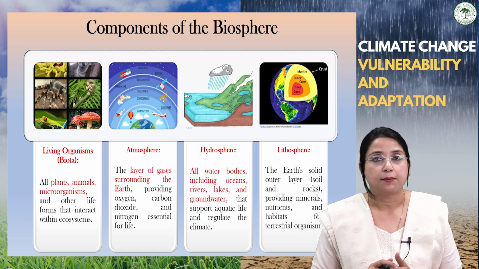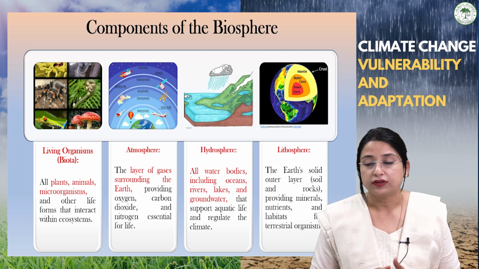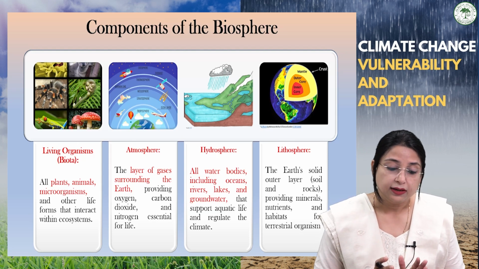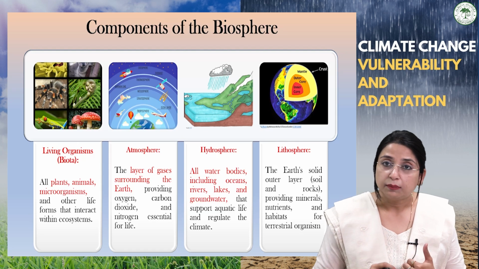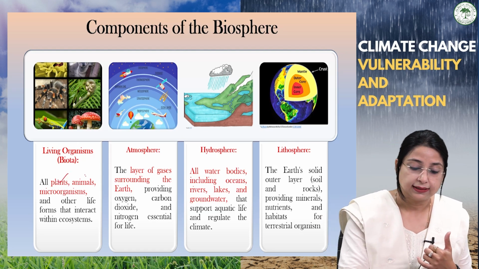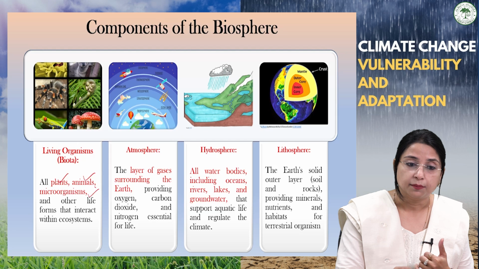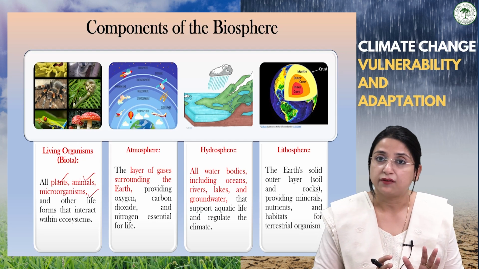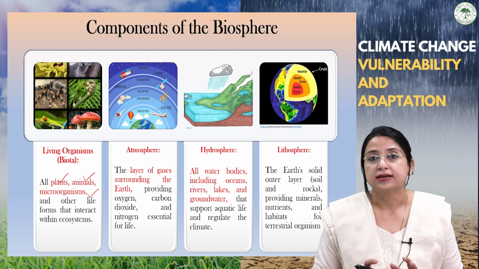So it also encompasses the components atmosphere, hydrosphere, and lithosphere. Biota mainly includes plants, animals and microorganisms.